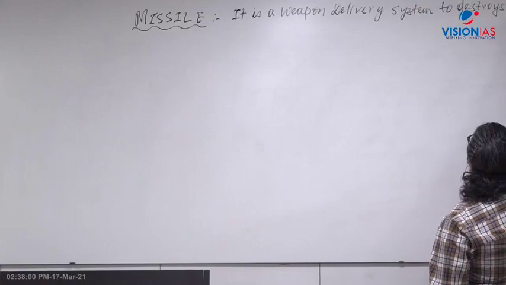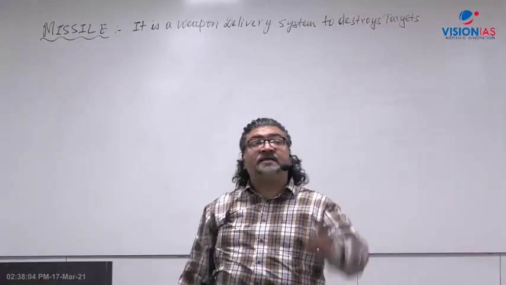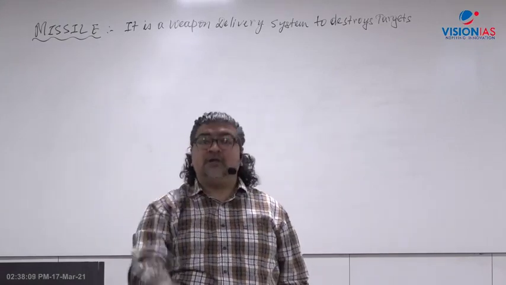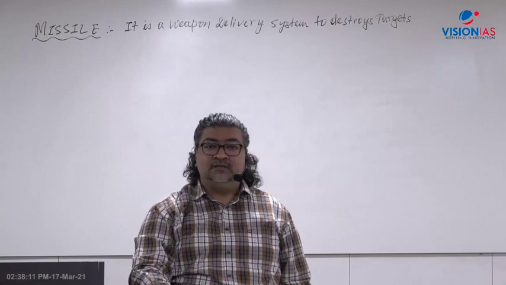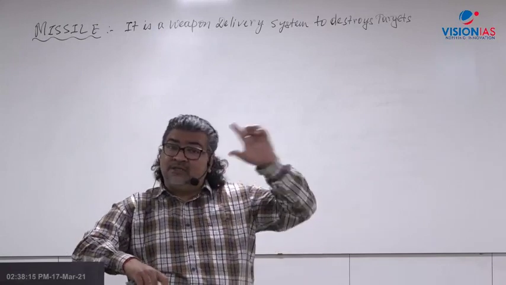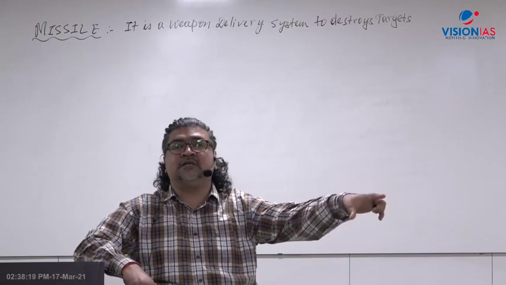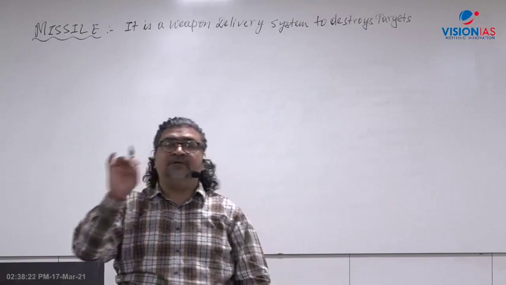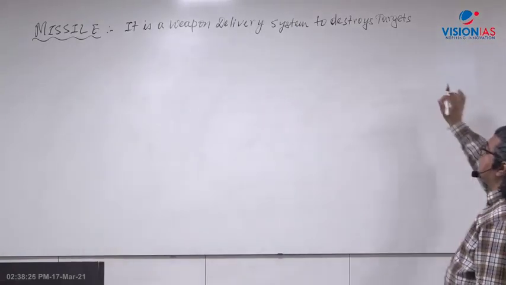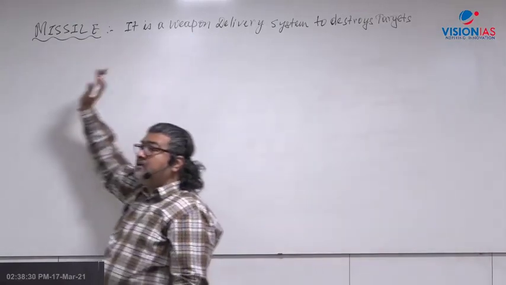Whatever targets are there, right, the targets may be on the land, in the air, an aerial target, or on the sea surface, or under the sea and ocean, right? So wherever the targets are, based on the designated target, a missile can be launched to hit that kind of target. So in very simple language, a missile is nothing but a weapon delivery system to destroy targets, and it carries the weapon at the tip.